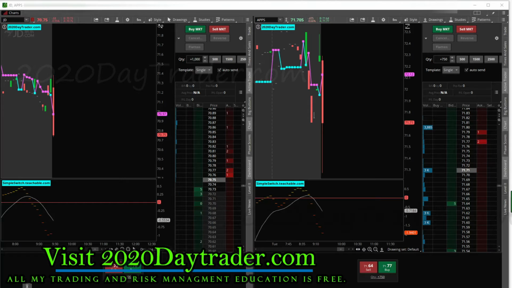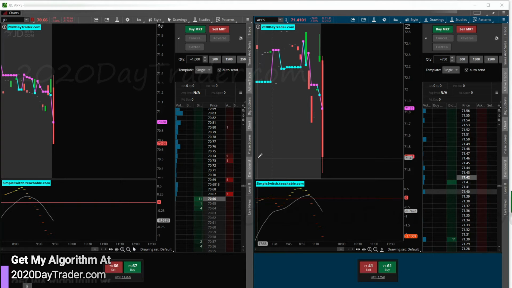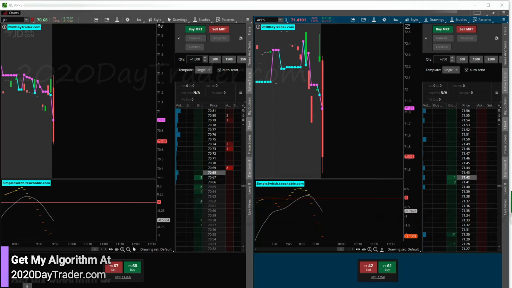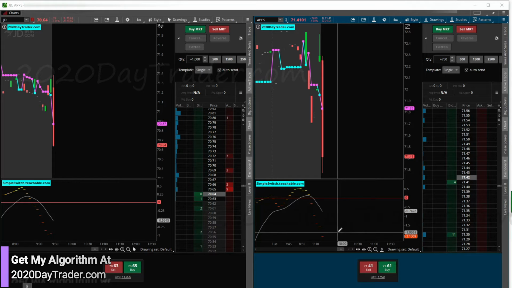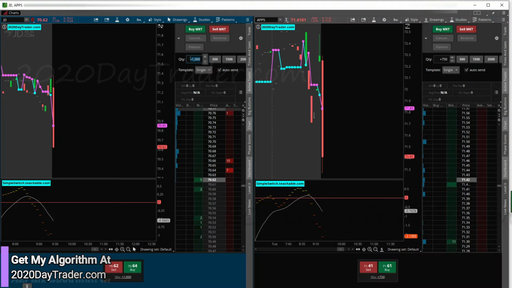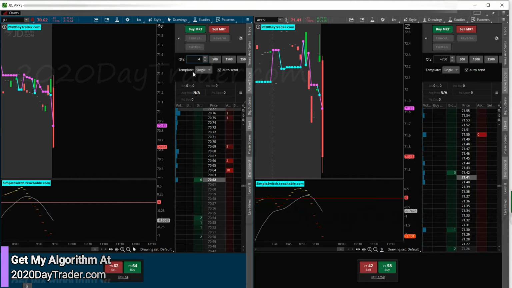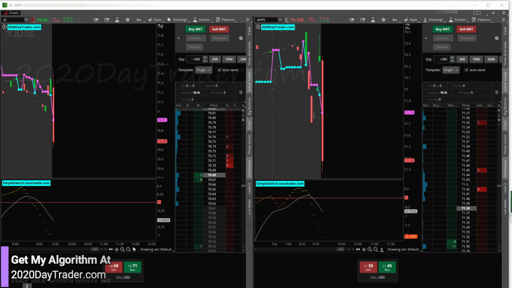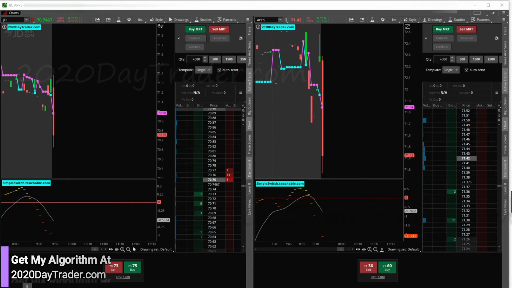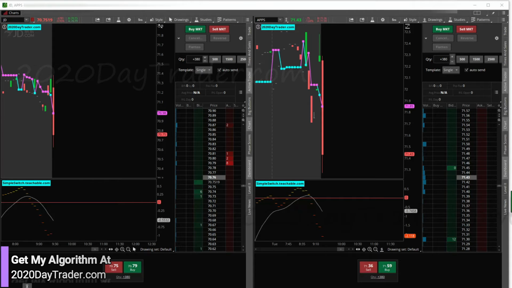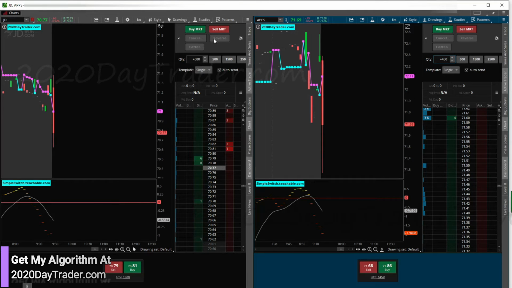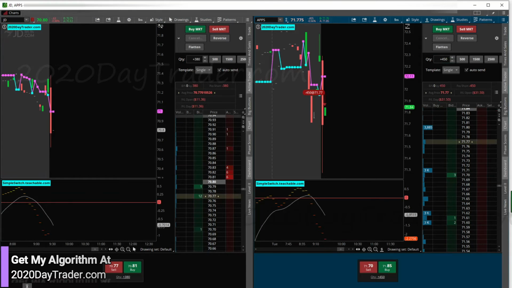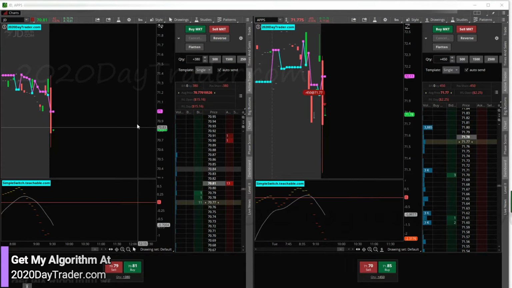So let's see if we can afford all of that. We cannot afford all of that. It looks like the most we can afford is around 400 shares each if I'm going to buy all of them. So we'll go with 380 on APPS, and QCOM 380. Actually, I'm going to go with 200 on QCOM, and then I'm going to boost up APPS. All right, hopefully we can buy all of that. Sell. All right, so we shorted all of those.